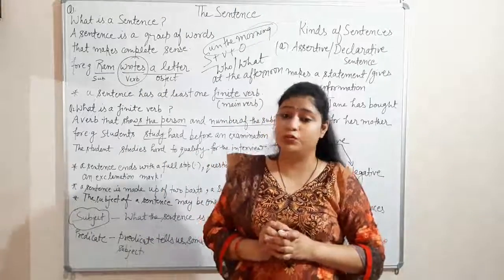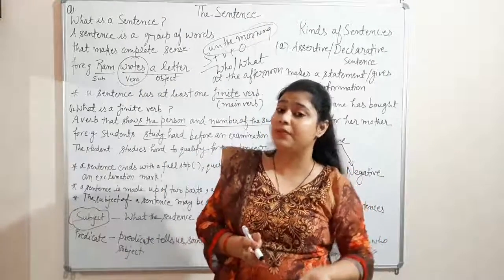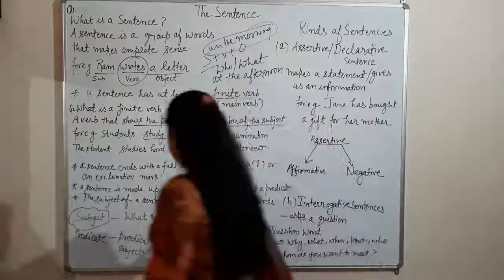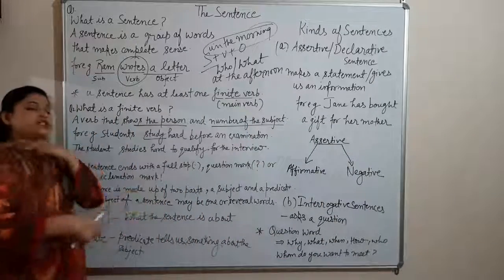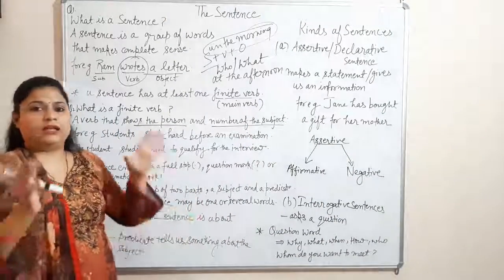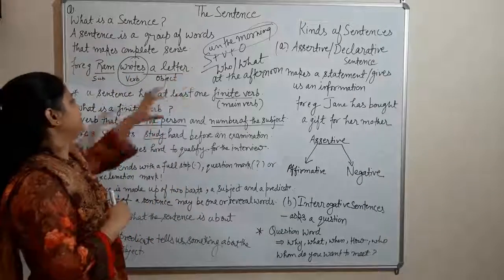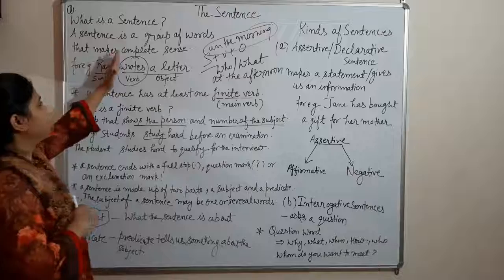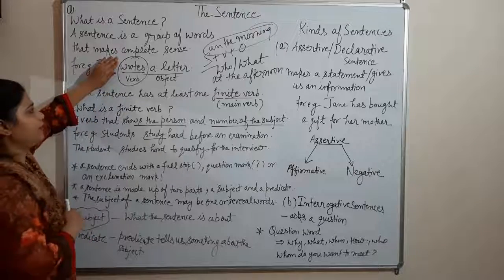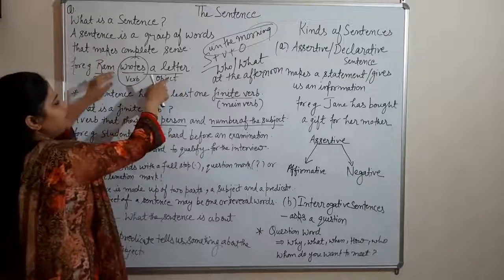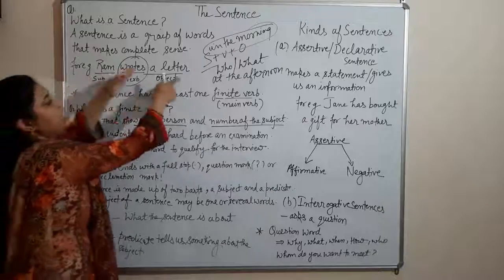Now you will ask me, ma'am, what is a predicate? A predicate tells us something about the subject. Ram writes a letter. If we hide the word Ram here, the predicate writes a letter is telling that the subject is writing a letter.